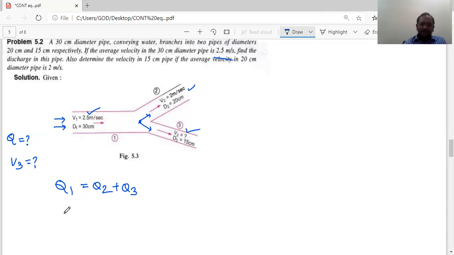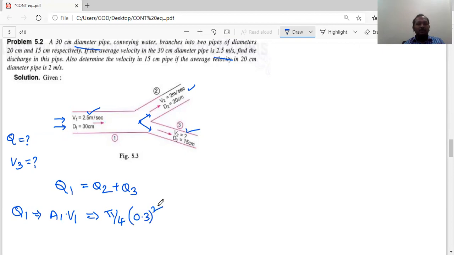So from this, first I have to calculate Q1. So Q1 is written as area 1 into velocity 1. So what is area 1? This is a simple circular pipe. You may ask why pipe is always circular. He is saying diameter. That's why I'm taking it as circular. Pi by 4 into diameter is how much?